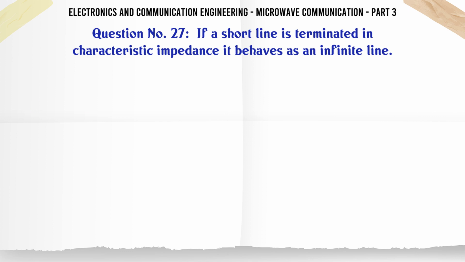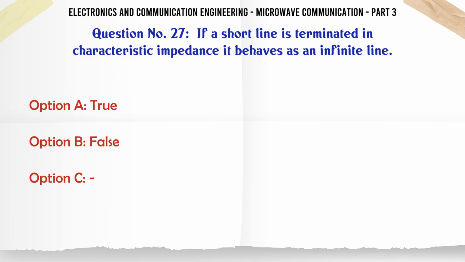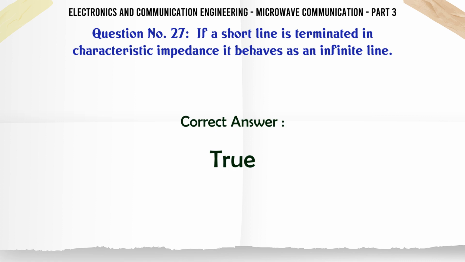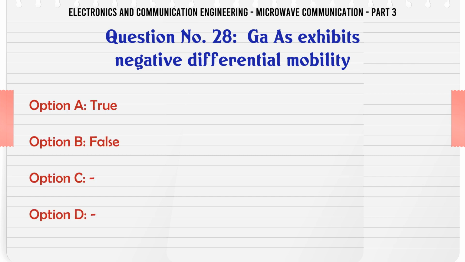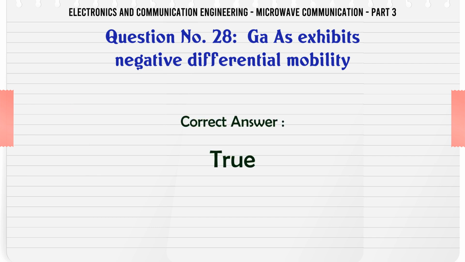If a short line is terminated in characteristic impedance, it behaves as an infinite line. A. True, B. False. The correct answer is true. GaAs exhibits negative differential mobility. A. True, B. False. The correct answer is true.